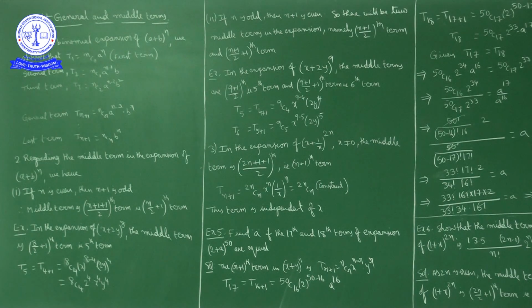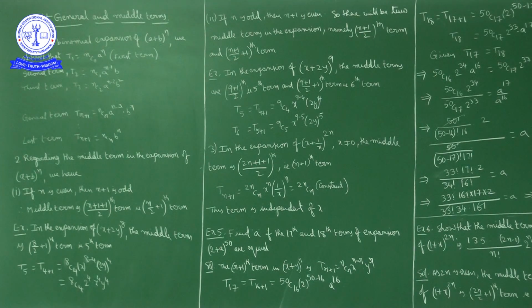Okay, now when n is even, there will be a unique middle term, that is the (n by 2 plus 1) th term is the middle term. Whenever n is odd, then there will be 2 middle terms, that is the (n plus 1) by 2 th term and the (n plus 1) by 2 plus 1 th term.